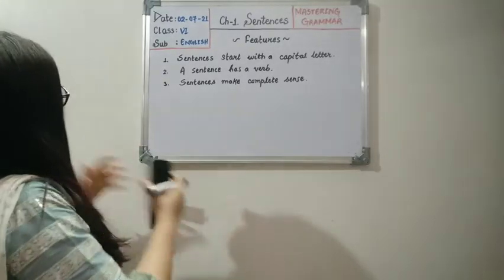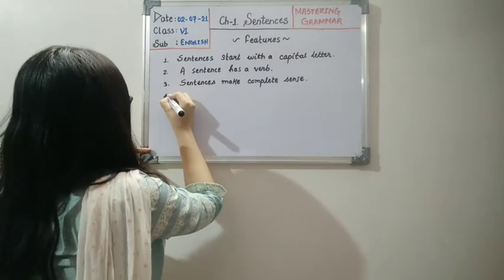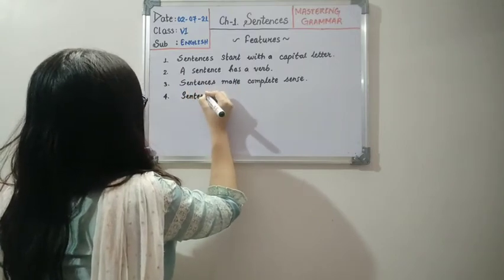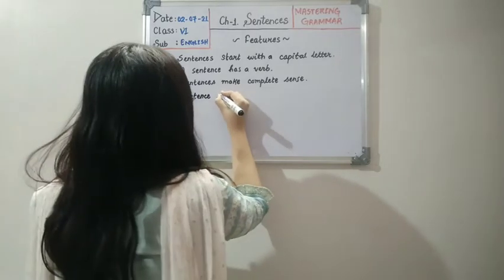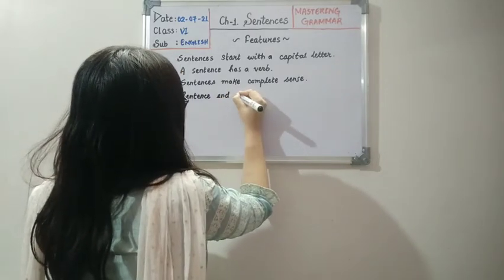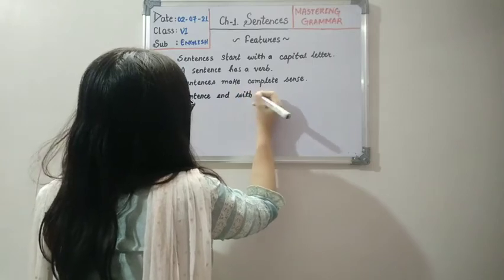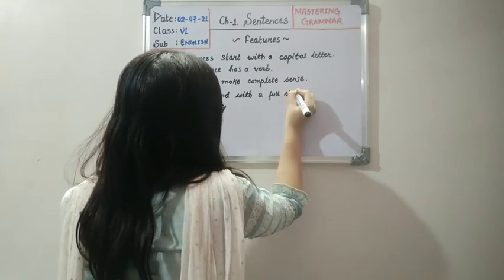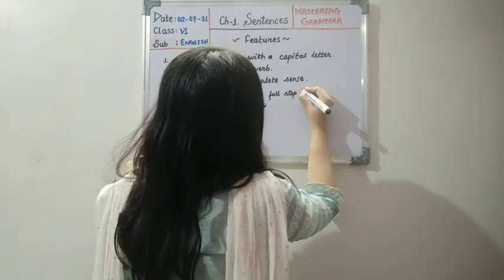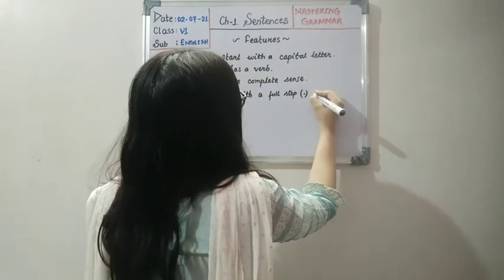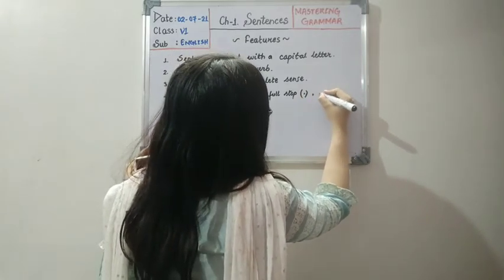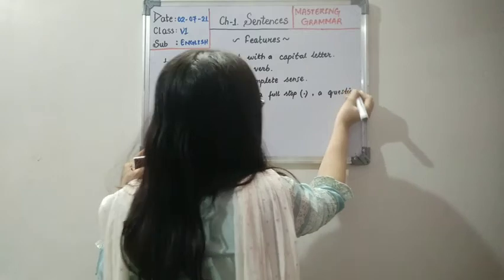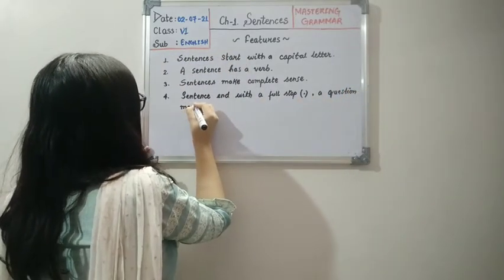Now children, moving to the fourth one. Sentences end with a full stop. This is known as a period or full stop. Then a question mark. When a question is asked, you have to use the question mark.